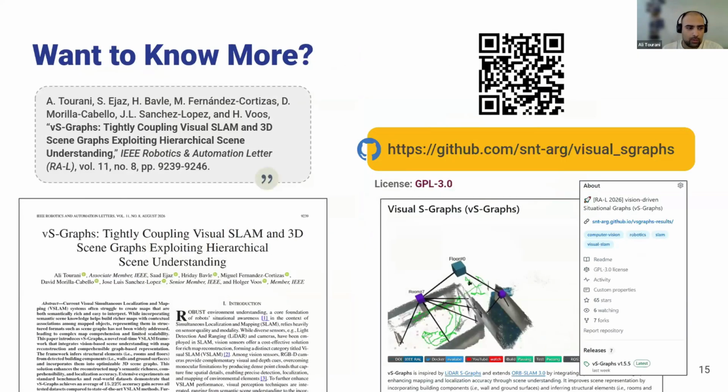If you're interested to know more about this, as I said, the paper has been accepted in RAL. We presented it at ICRA, in a workshop, but the main presentation will be at next ICRA in 27. In terms of the source code, if you want to test it and use it for your work, we have it at this address. We also have the Docker version, so we can super quickly test and use this framework.